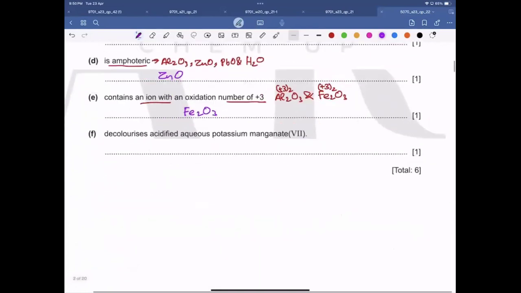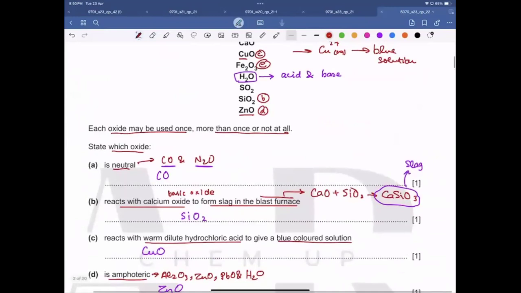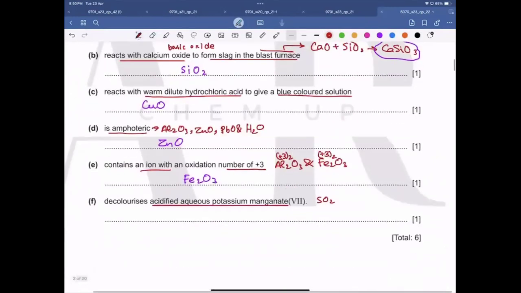Yes, very good. Decolorizes acidified potassium manganate, that is the color, just for the color of the gas, and it's sulfur dioxide. So here sulfur dioxide is given. So this is the answer for part F, sulfur dioxide. You guys need to remember this. Is this clear to all of you?